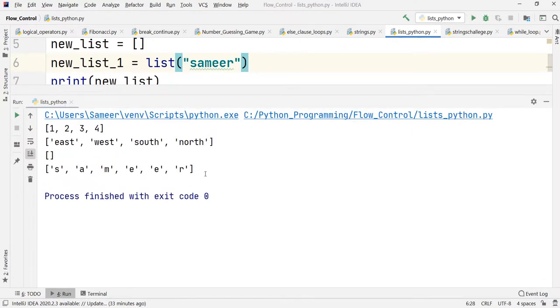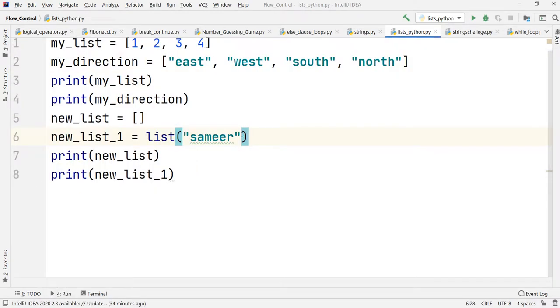As you can see, it has created a list out of my given input, SAMEER. It creates a list out of the individual characters in the given string. So these are some of the ways by which we can create the list, use the list, and print out the list.